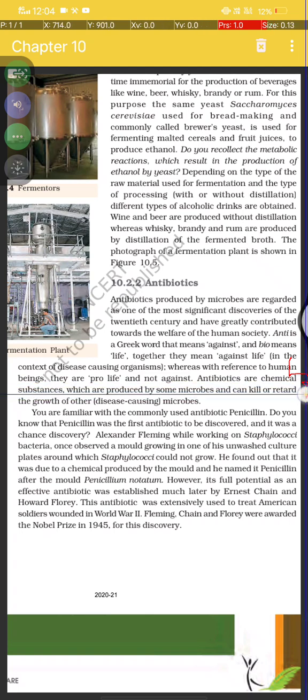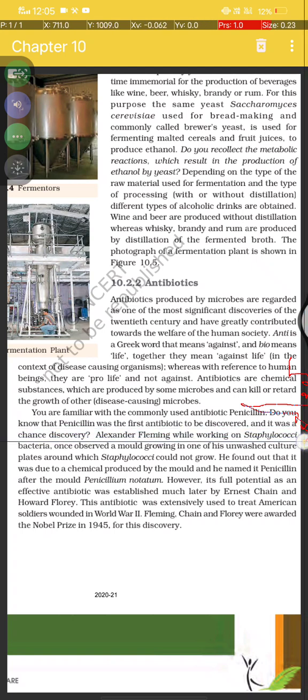Antibiotics are chemical substances which are produced by some microbes and can kill or retard the growth of other disease causing microbes. You are familiar with the commonly used antibiotic penicillin. Do you know penicillin was the first antibiotic to be discovered?